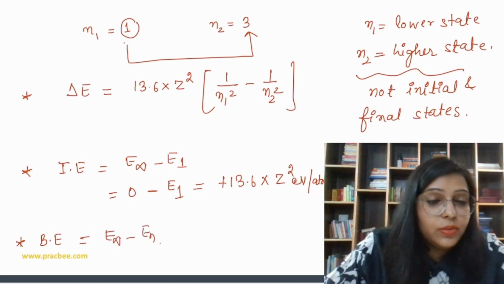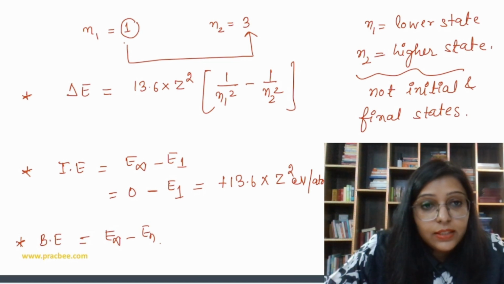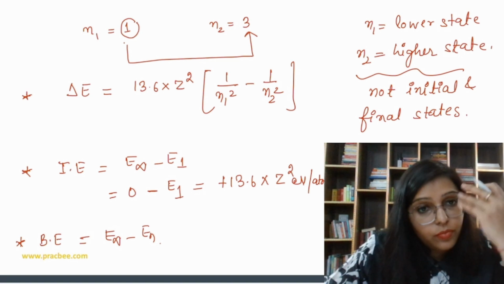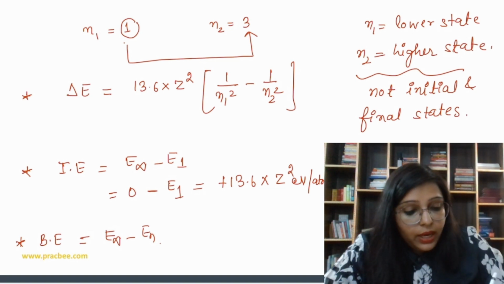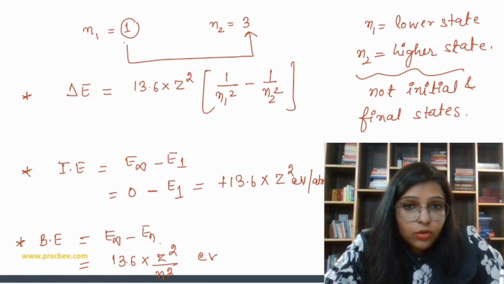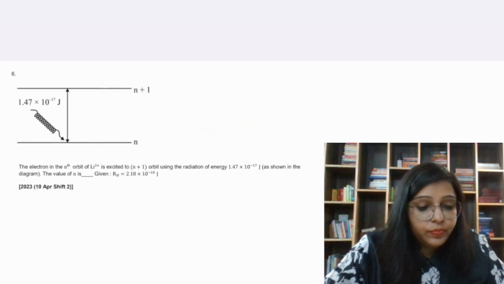What is binding energy basically? This is the energy required to remove the electron from any state, not only from the ground state, from any state, right? So here this is going to be 13.6 into Z square upon N square, also in electron volt per atom. Now let's start solving the questions.